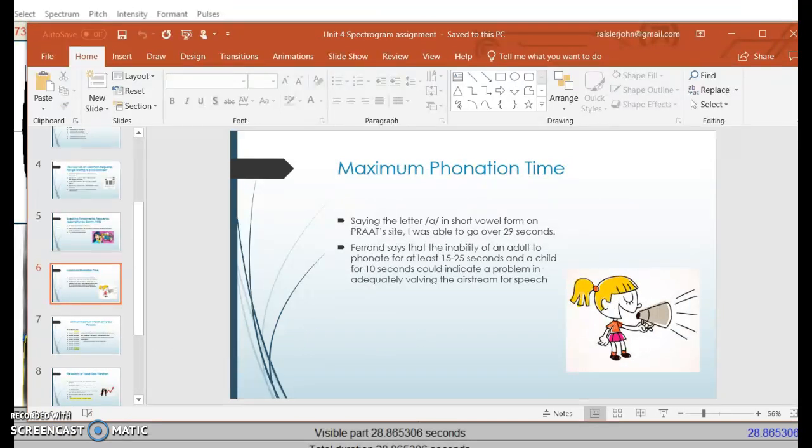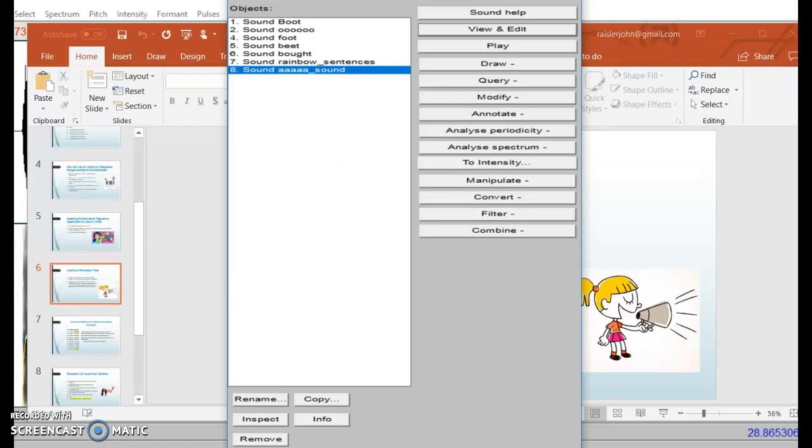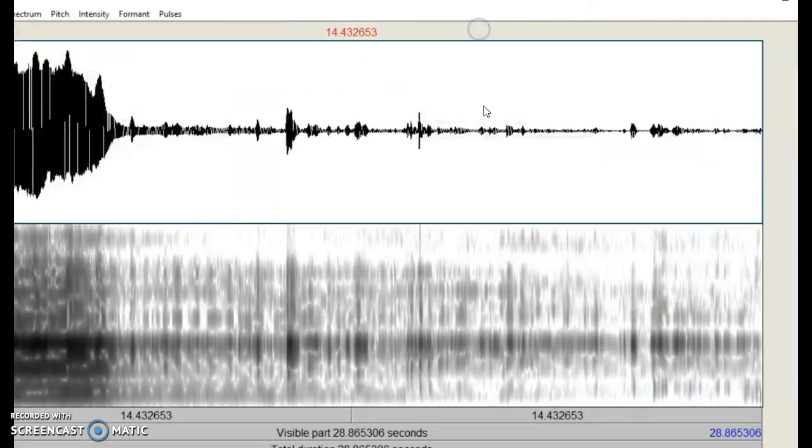The next thing we're going to look at is maximum phonation time. Now, I used the short A sound again when I re-recorded this. And we can see that I was able to go about 28 to 29 seconds right down here. And Ferrand says that an adult should be able to go about 15 to 25 seconds, and a child should be able to go at least 10. Otherwise, that could indicate a problem with adequately being able to valve the airstream for speech.